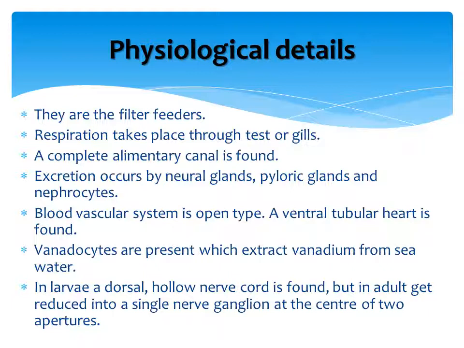In case of larvae, which is commonly called tadpole larvae, the nerve cord is present towards the dorsal side and is hollow, but in case of adult, it is reduced to a single nerve ganglion at the center of two apertures, that is atrial and branchial apertures. So in case of adult, the nerve cord is absolutely absent. So this is all about the physiological details.